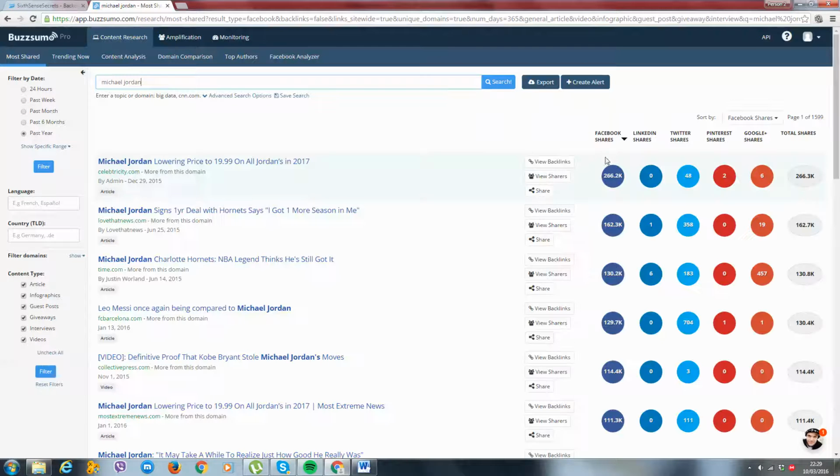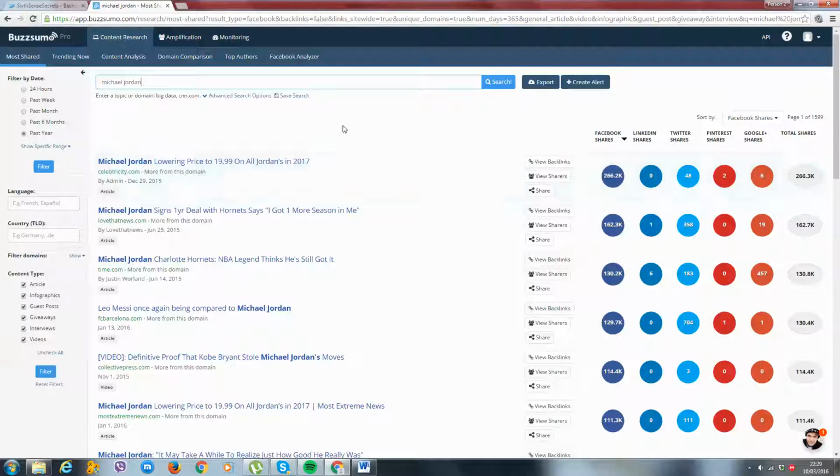If you click on Facebook shares, this shows you how many shares it's got on Facebook, and ideally we're looking for content which has over 10,000 shares, never mind hundreds of thousands. Once you've got content above 100,000, then you know that this is definitely going to be good content.